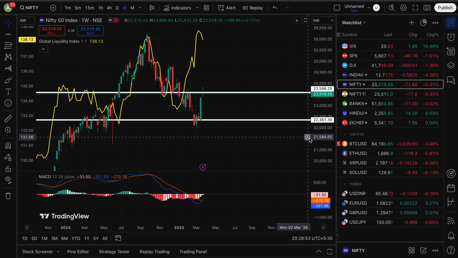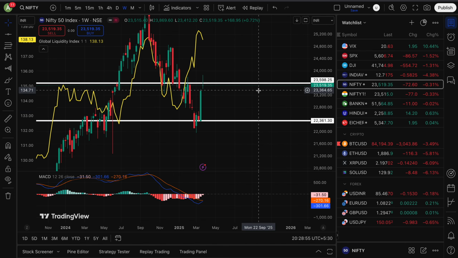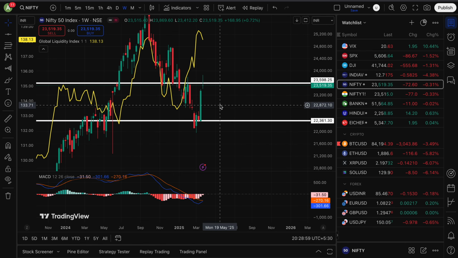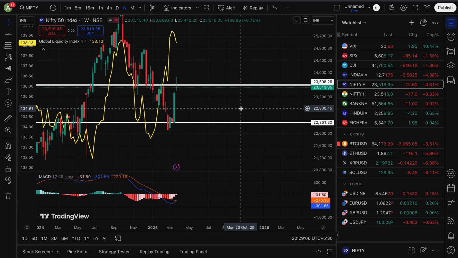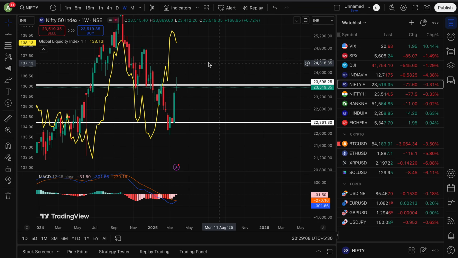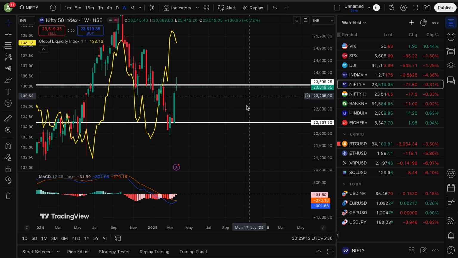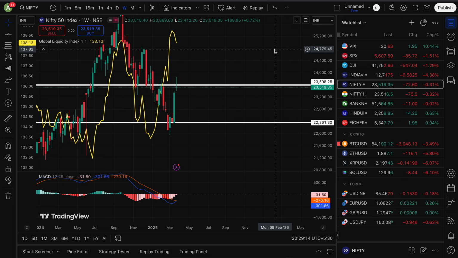These two levels are going to be very crucial, and I think the market is going to be spending some time here, at least for next week. If it keeps bouncing here, then I think we will probably get a Darvas box setup over here. You can read about the Darvas box, and whenever it breaks out, be it upward or downward, that trend will continue for quite a long time. So that is our analysis for today.